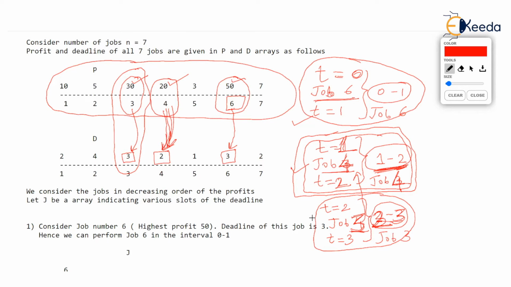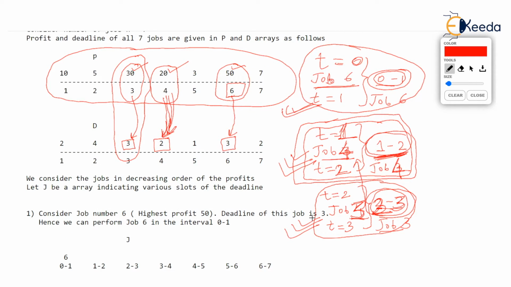Are we violating any of the deadlines? No, not at all. Repeating, job 6, deadline 3, we have already performed it between 0 and 1. Job 4, deadline 2, observe the array. It is performed between 1 to 2, deadline not violated. Job 3, deadline 3, we have performed it between 2 to 3, deadline not violated. Okay, now which job will you consider?